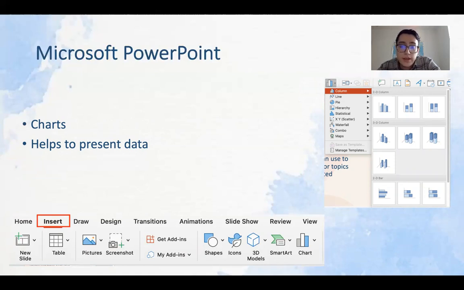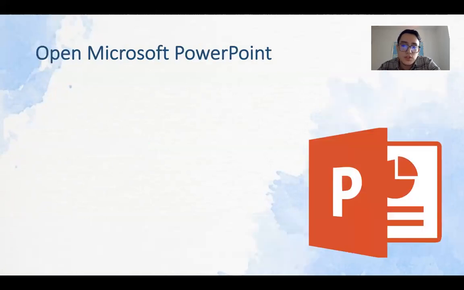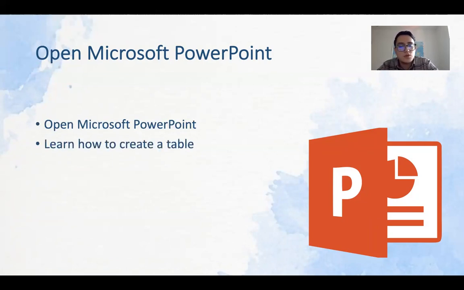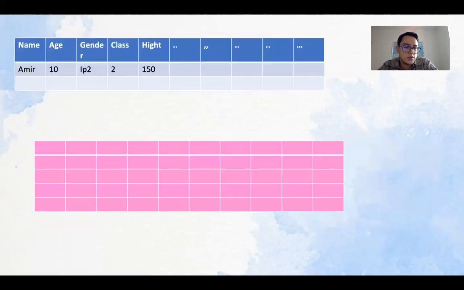So you go there again to the Insert tab and you choose Charts, which gives you a lot of options for choosing chart too. So now let's open our Microsoft PowerPoint and learn how to create a table, shapes, icons, 3D models, smart art, and chart.